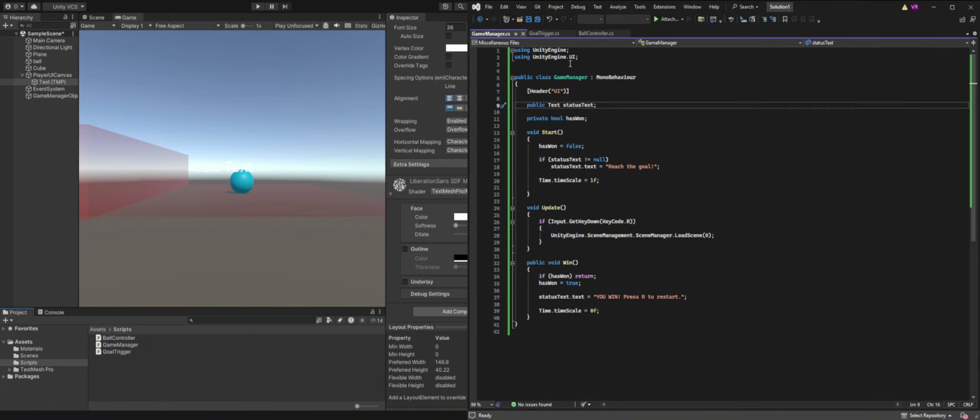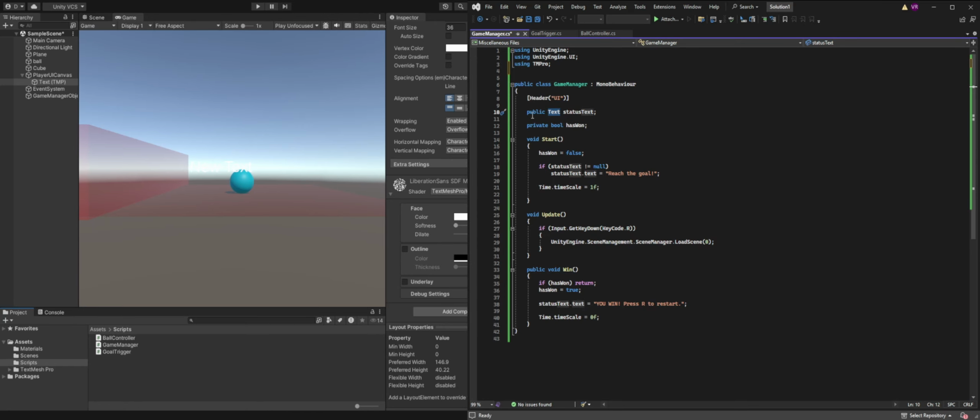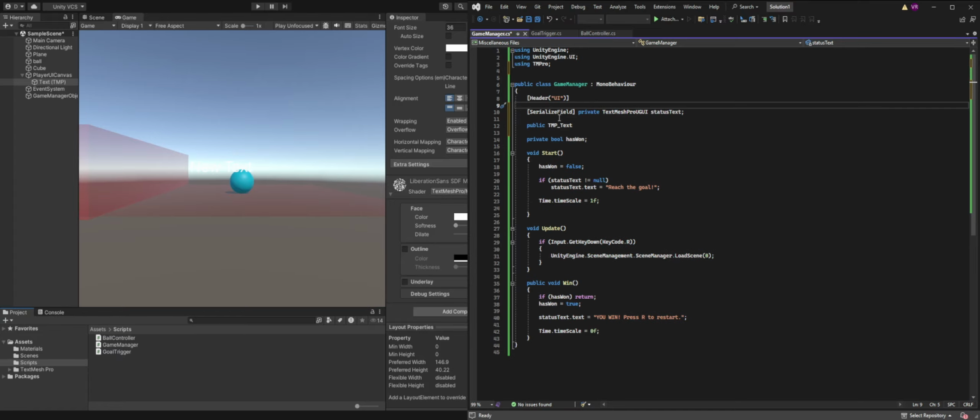So instead of using nothing, you should probably state you're using TMPro. So right here, when we say text, this is the wrong variable type. And then instead of text, we're going to say TextMeshProUGUI. And then you could name it whatever you want.